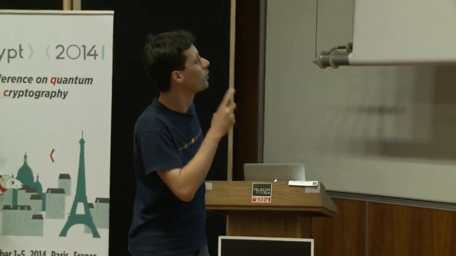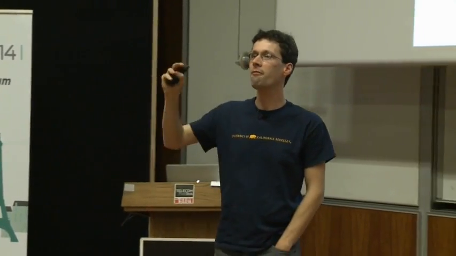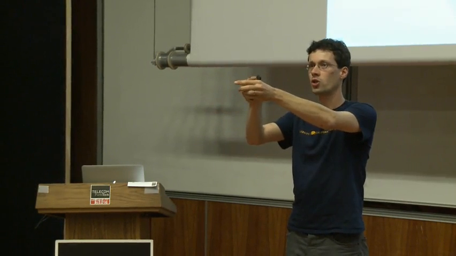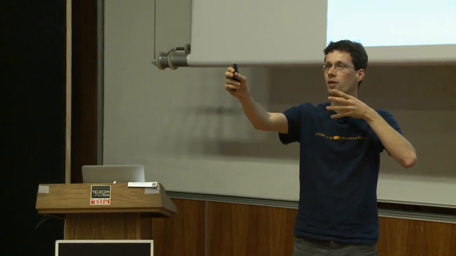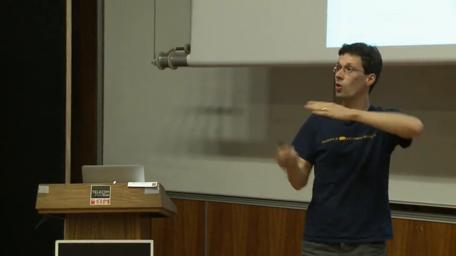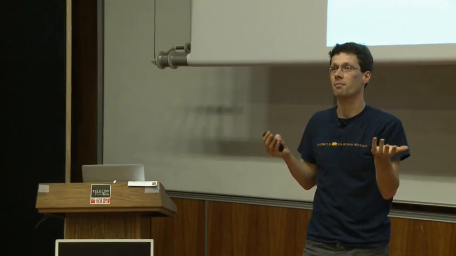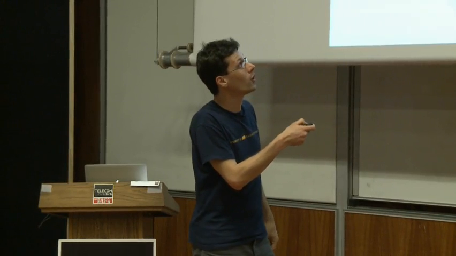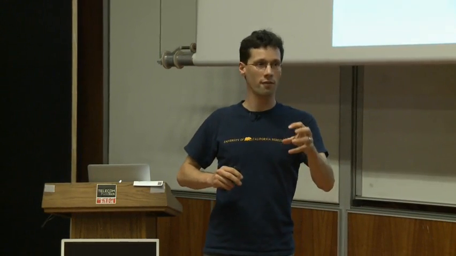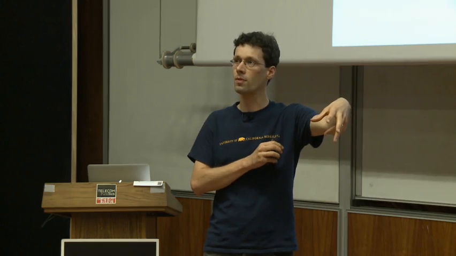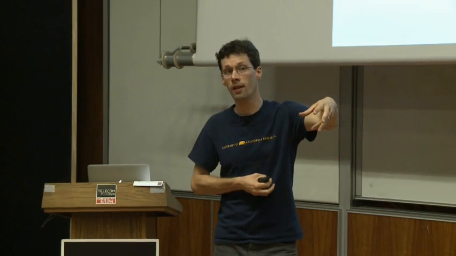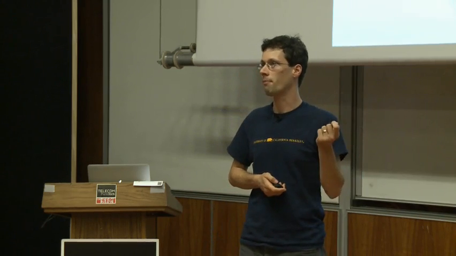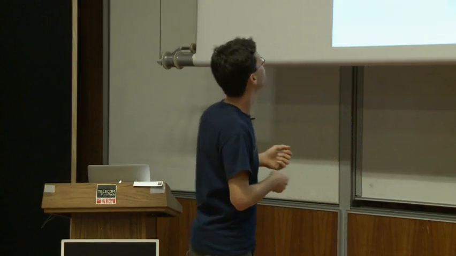So how are we going to do it? We're going to make sure that every time we look at our system, we interact with it weakly. So no matter what we do, we do not flip it much, even though I don't know what angle I'm flipping about. So we just need to be careful. I want a protocol where in every step, every time I do something to my unknown qubit from a quantum bomb, the probability of dying is delta squared, where delta is some small number.